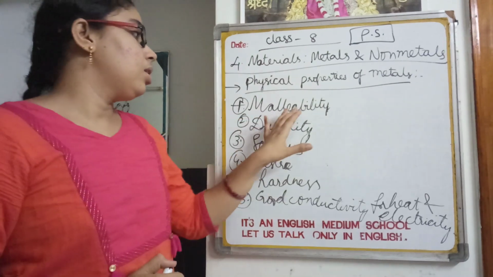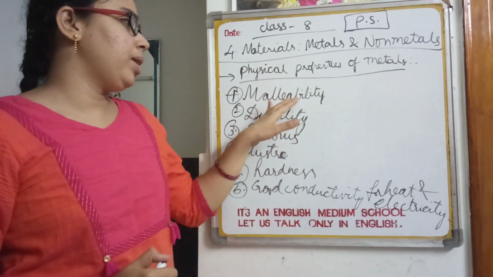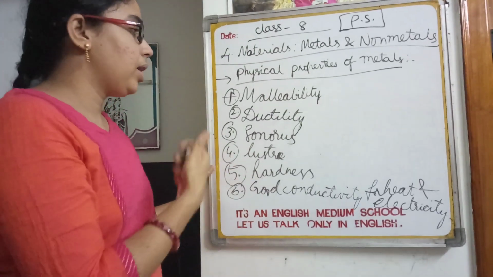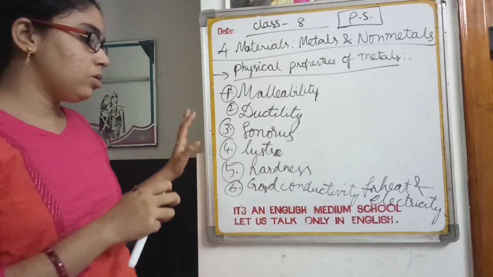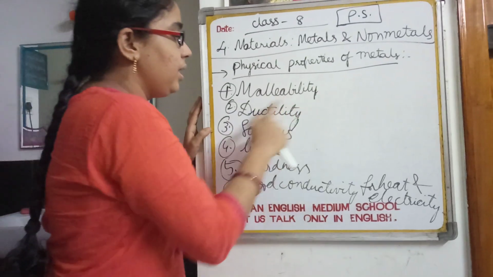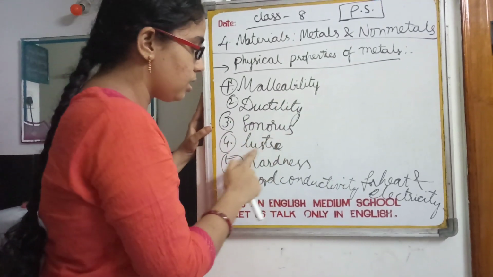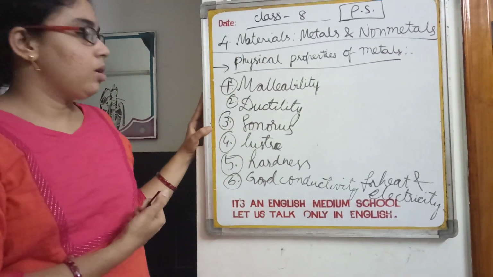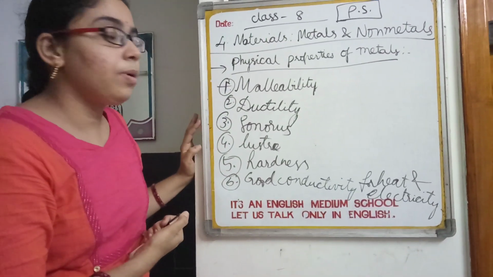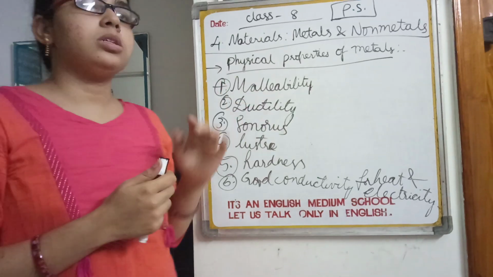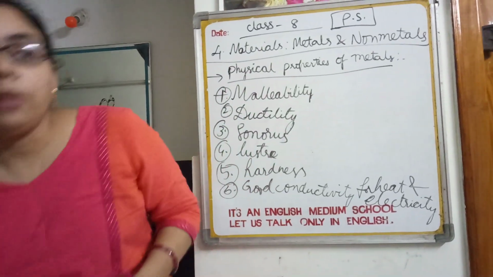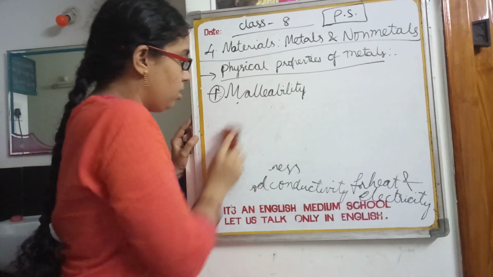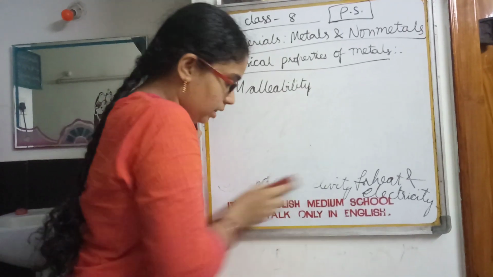For listening, the names might be a bit peculiar, but if you learn those once or twice, you can get them very easily. Malleability, ductility, sonorous, lustrous, hardness, good conductors of heat and electricity. These are the physical properties of metals. First we are going to discuss malleability. Malleability is the property of metals by which they can be beaten into thin sheets.